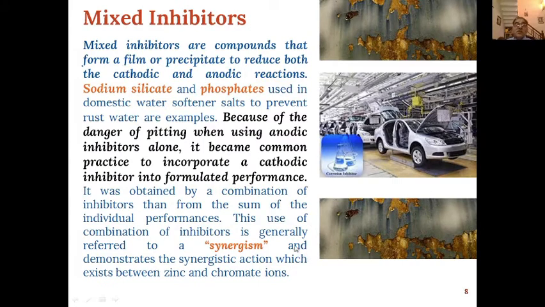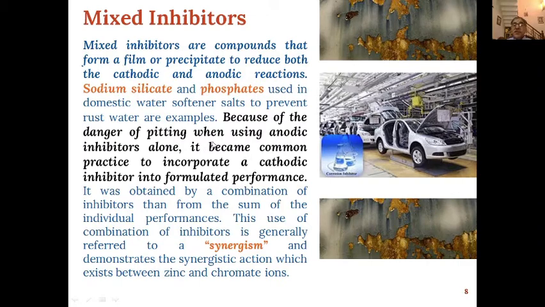Then there are mixed inhibitors. Mixed inhibitors are compounds that form a film or precipitate to reduce both the cathodic and anodic reactions. Common examples of mixed inhibitors are sodium silicate and phosphates. They are used in domestic water softening salt to prevent rusty water.